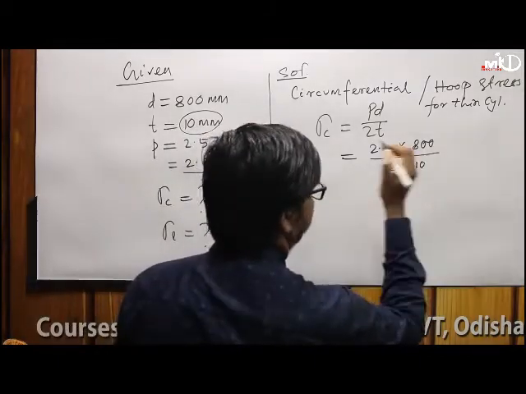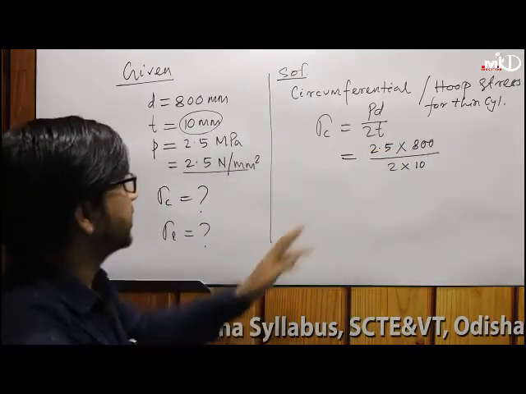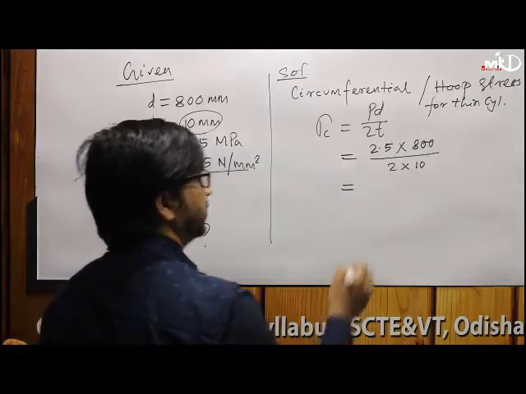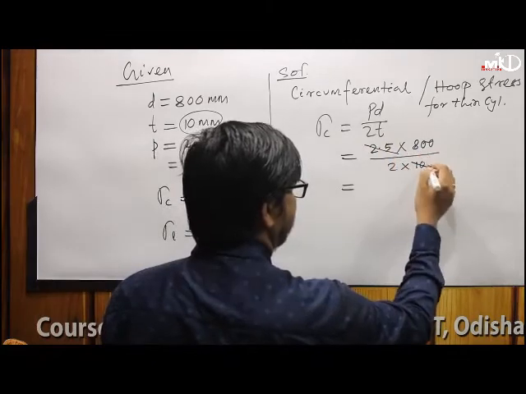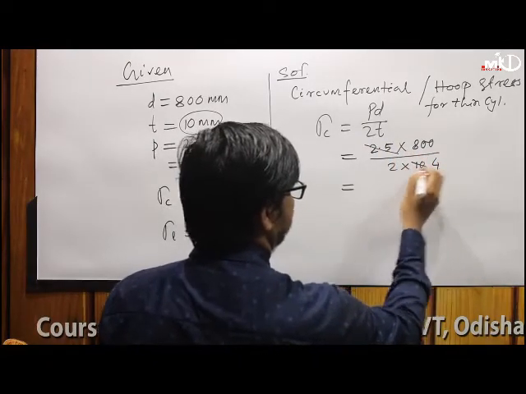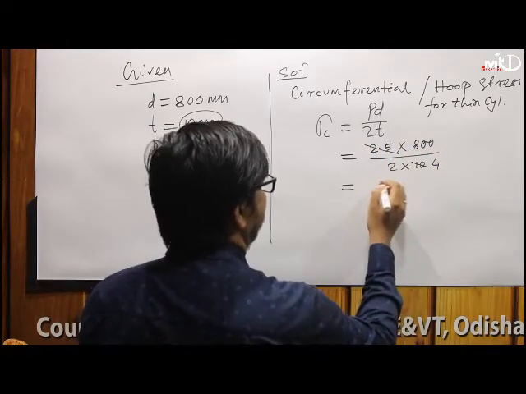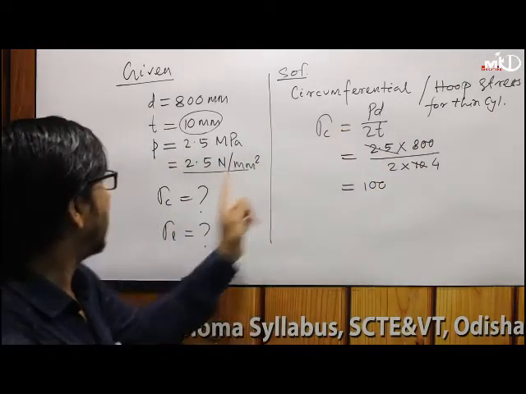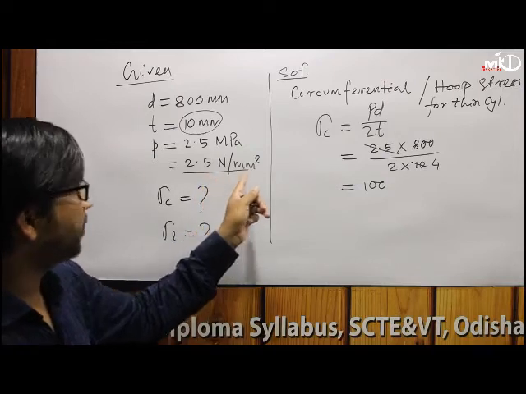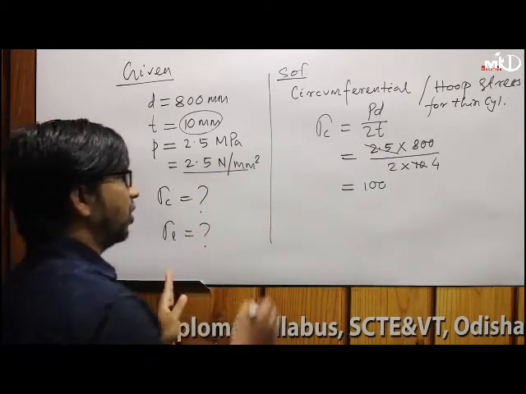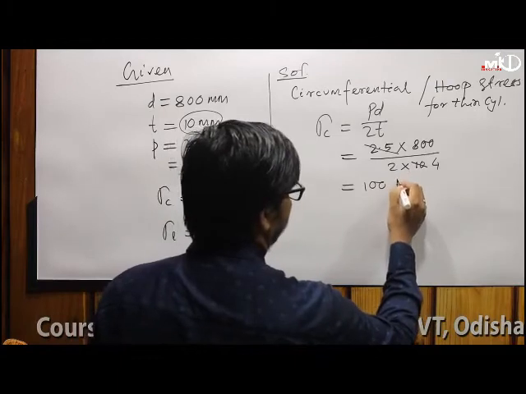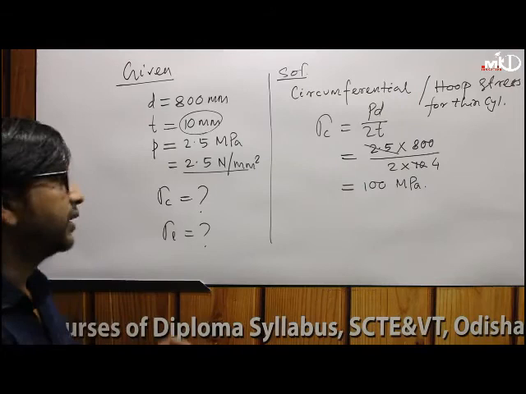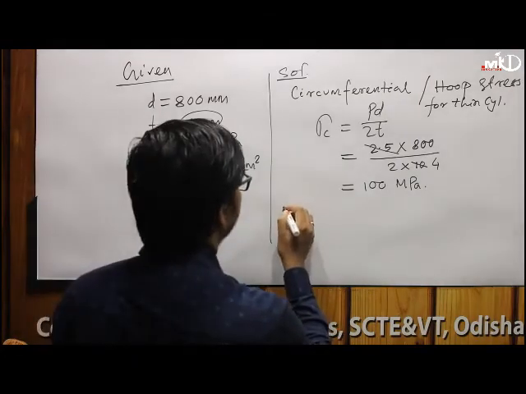Very simple question. 2.5 by 10, cut it, 4 into 2 is 8, 800 by 8, so this is 100. The unit is the same as pressure, newton per mm square, so directly megapascal. Right? Next, longitudinal stress.